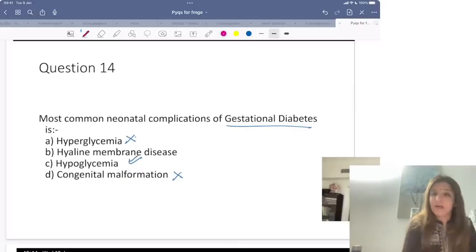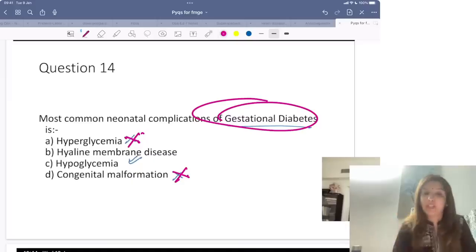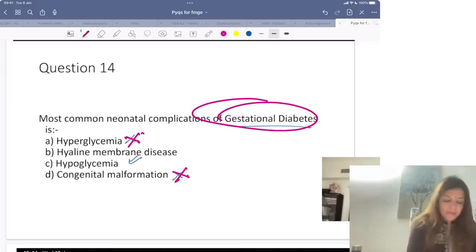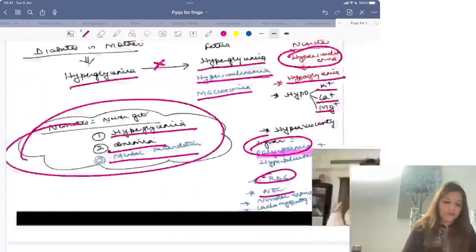Is hyperglycemia a neonatal complication? No. Is congenital malformation ever seen in babies of gestational diabetes? No. Congenital malformation is seen in pre-gestational diabetes. So remember, the most common neonatal complication of gestational diabetes is hypoglycemia. Right? Clear to all of you? Next question.